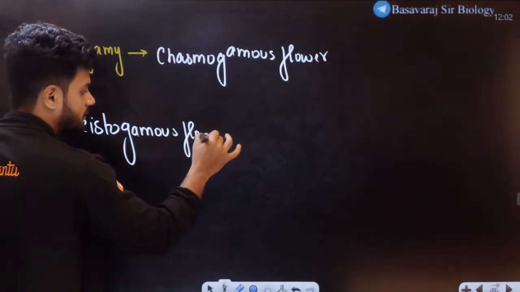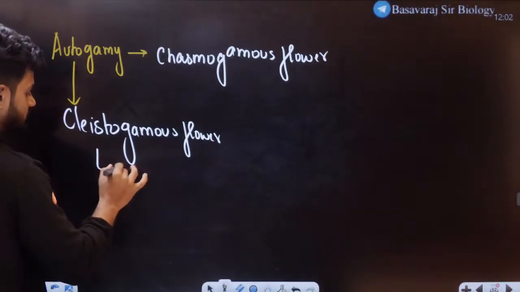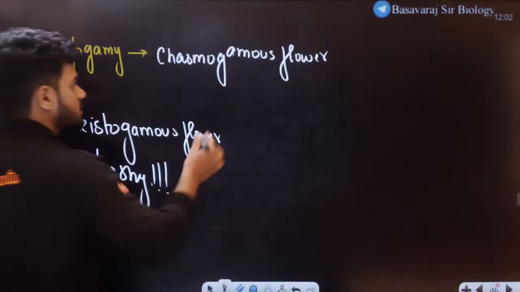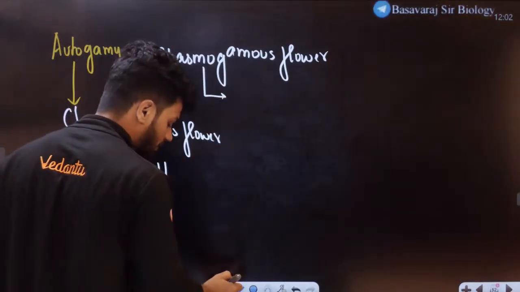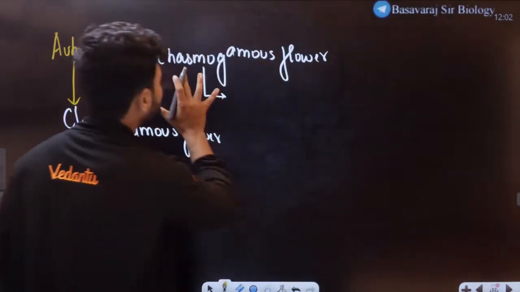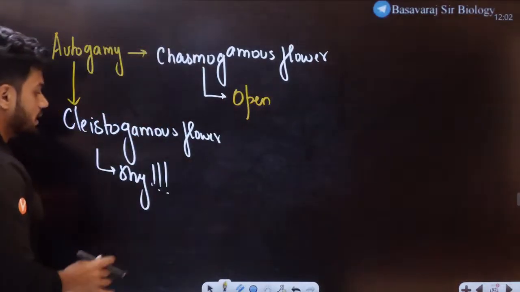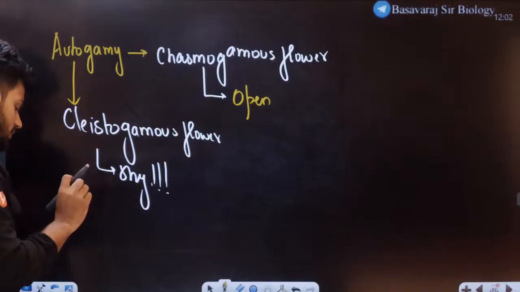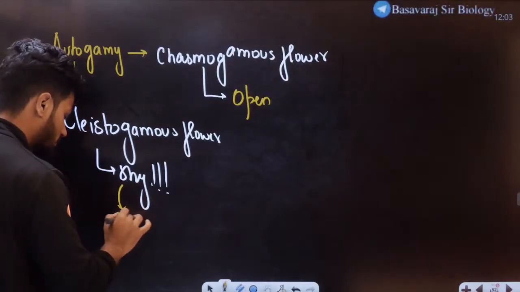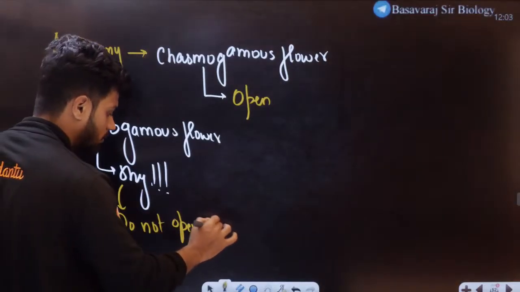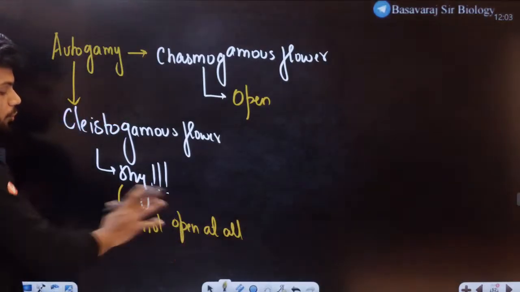What is the difference? This flower, let's say, is very shy. This is very open. Your chasmogamous flowers will always be open flowers. These cleistogamous flowers are very shy, that is, they do not open at all.